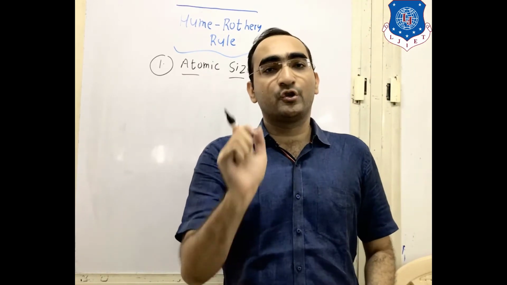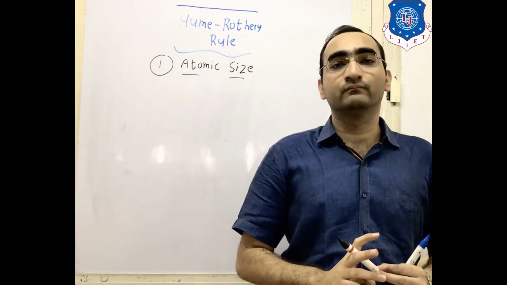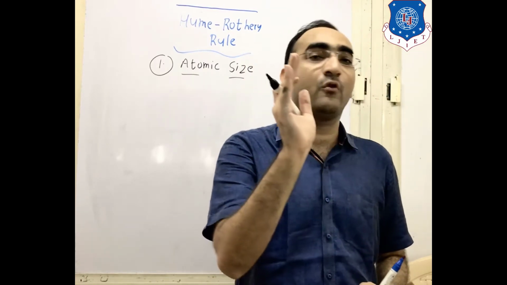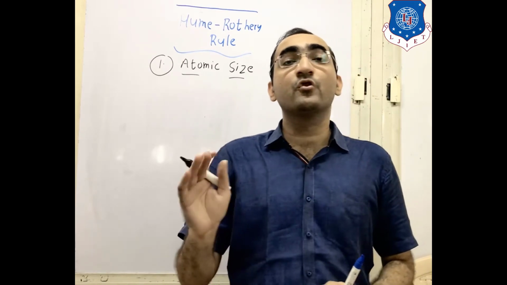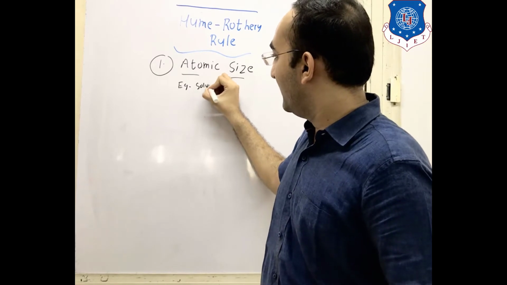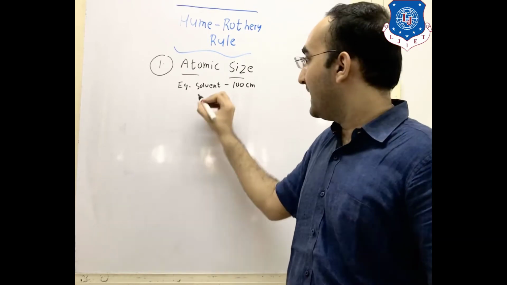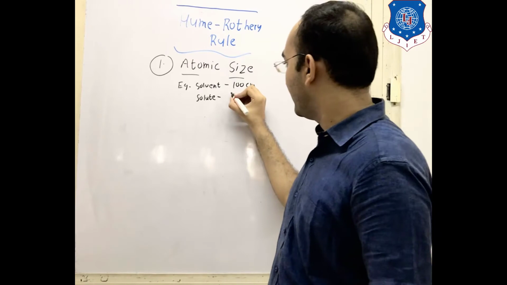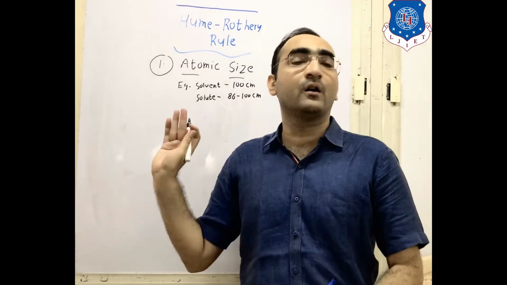Your solute should be at most 15% smaller than your solvent. If that ratio is more, then no solution will be formed. For example, if the solvent is 100 centimeters, then your solute should be at most 15% smaller, which means it should be between 86 and 100 centimeters only.